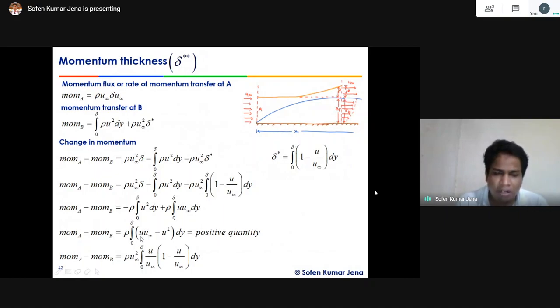So this is the same quantity multiplied with a higher quantity, and the same quantity is multiplied with the same quantity. Definitely, if you do the subtraction, this quantity is always positive, right? Clear? Here I have taken u infinity square as common from both terms. If you bring u infinity square outside, it becomes integral 0 to delta u by u infinity into 1 minus u by u infinity dy.